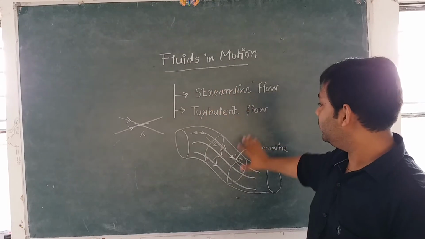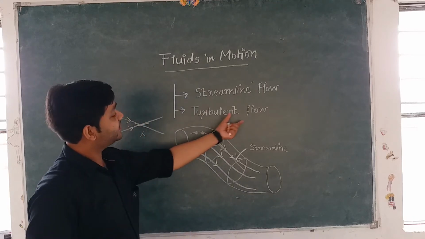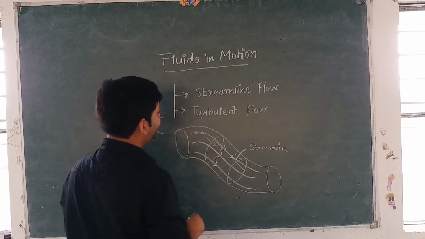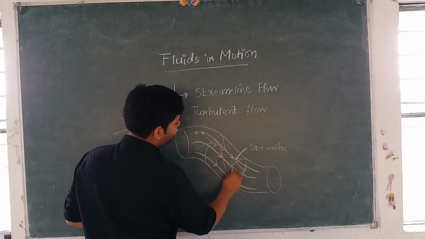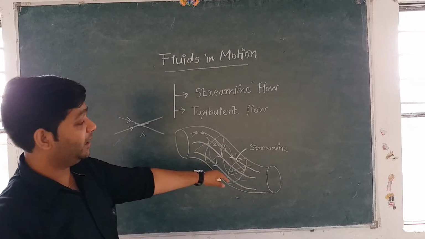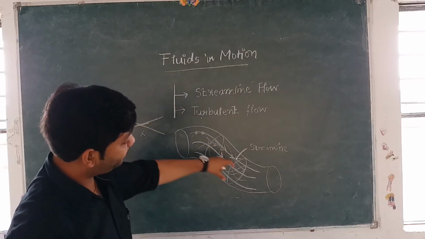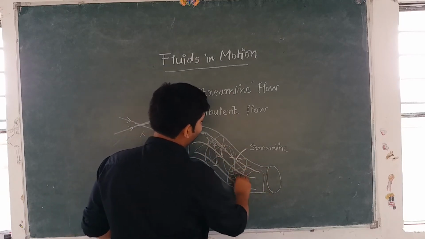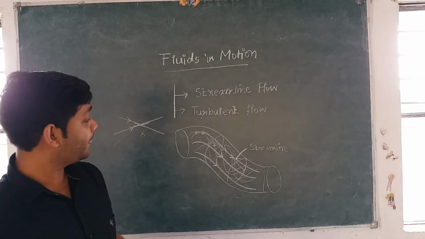So this is streamline flow and a few basic things about streamline flow. Now we are going to discuss turbulent flow. So turbulent flow is what kind of flow? In this you cannot predict the path of any particle. There can be any random motion, and in any manner the particle may be flowing inside the pipe. There is no fixed pattern in which the particles flow. It is very random and you cannot predict it. Like the flow of a river. The flow of a river is an example of turbulent flow. Right? So please write it down.